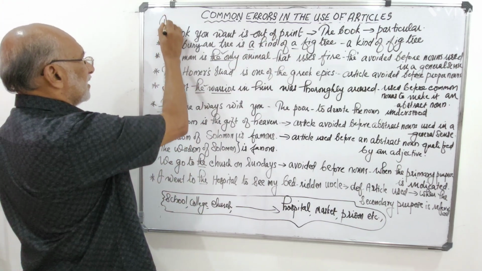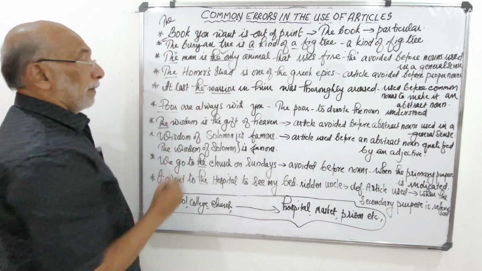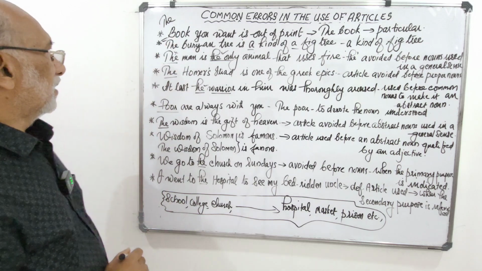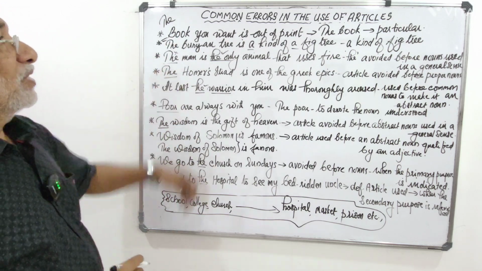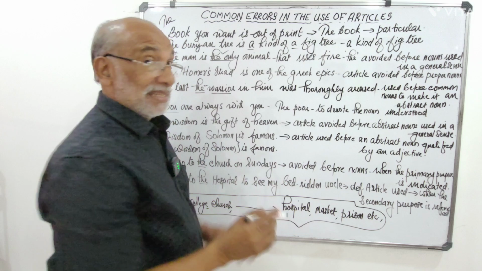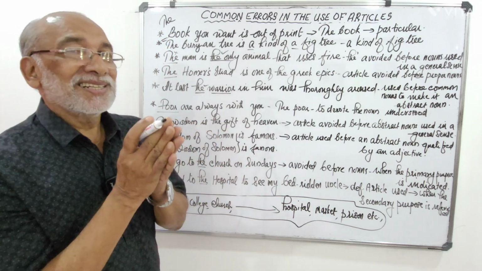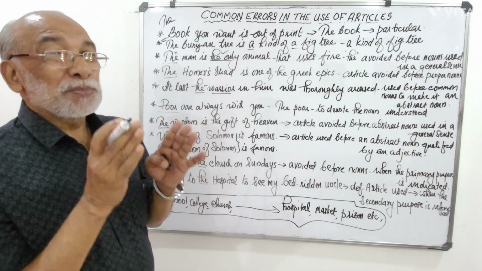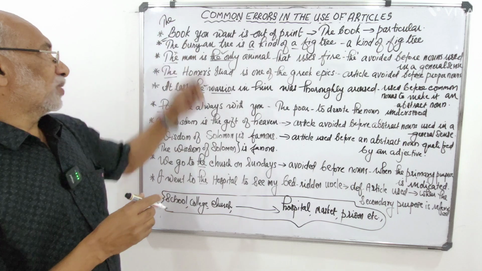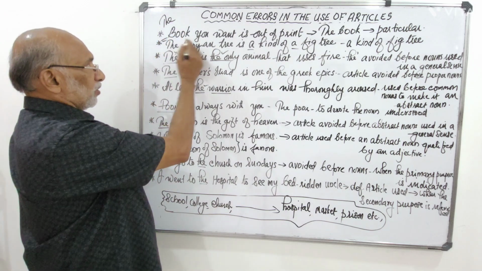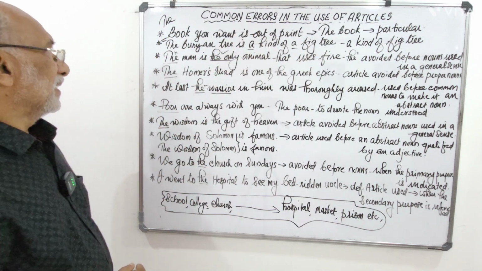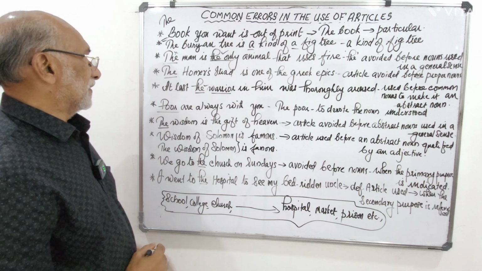We have to add the before the sentence. Why? Because it's a particular book. The book you want, that's a particular book. It's specific. So we have to use the article the here. So the book you want is out of print.